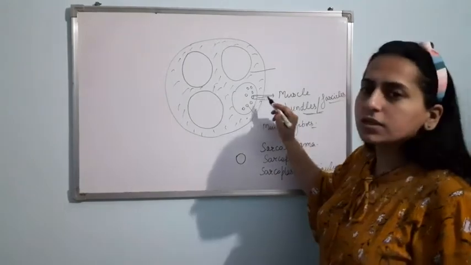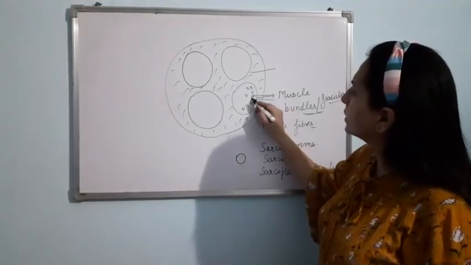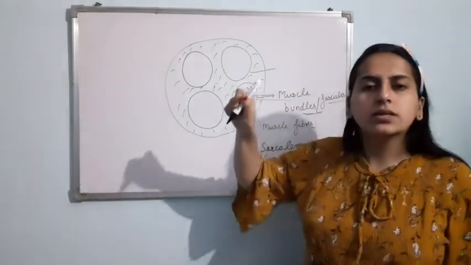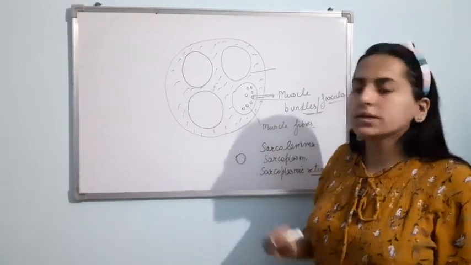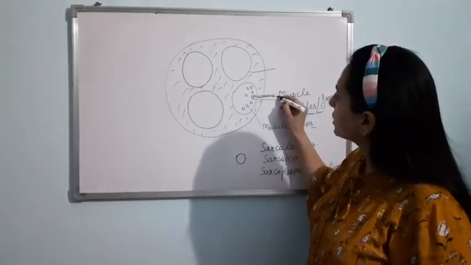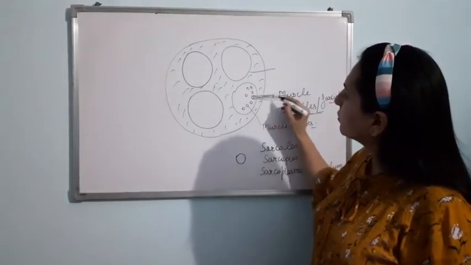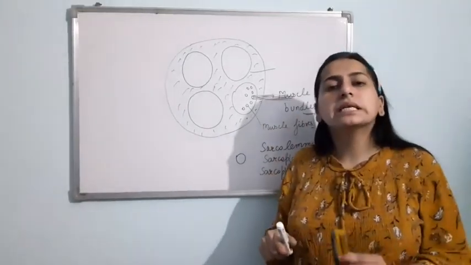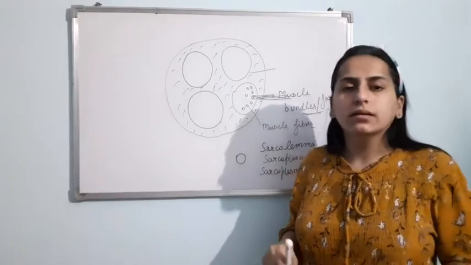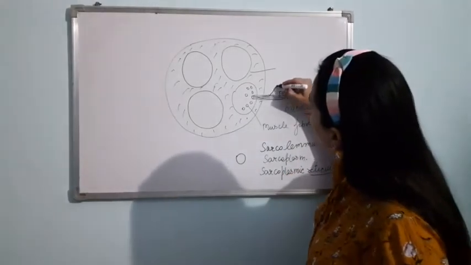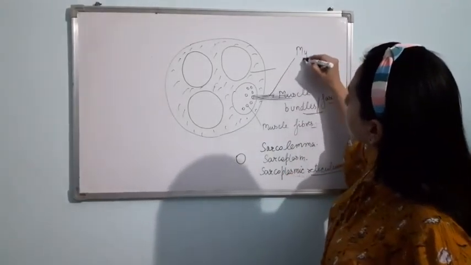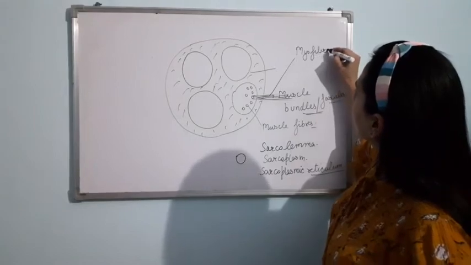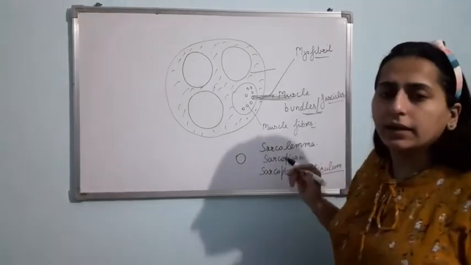If you observe this tube, then in this tube, further filaments are present like this. First filament, second filament, like this. These filaments that are present in the muscle cell, these are known as myofibril or myofilament. Am I clear?